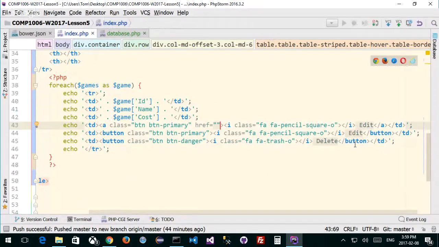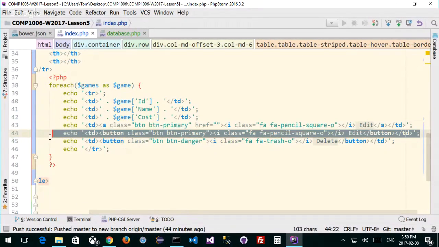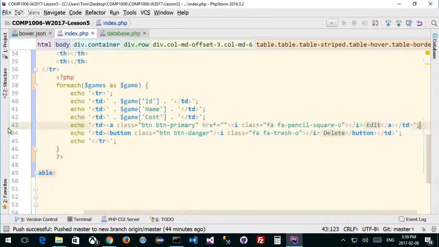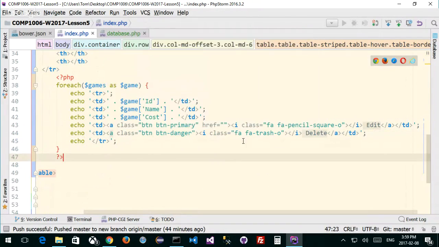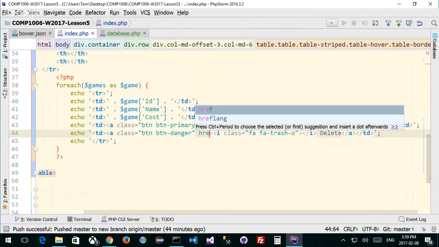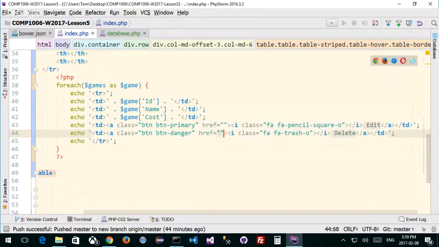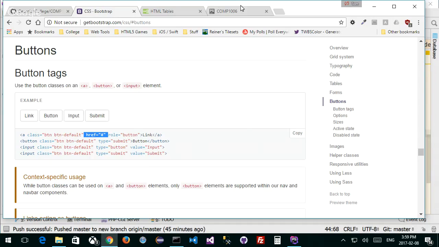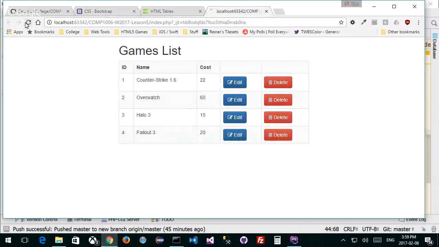So first of all, let's change the other one. This is the example that I use, so I can get rid of this. And let's test to see whether the button looks like a button. Well, of course it would. All we're adding is an href tag to give it a link. It's like just making a link look like a button with CSS. If I save it, and go back to the page and refresh, no difference. Looks like a button.